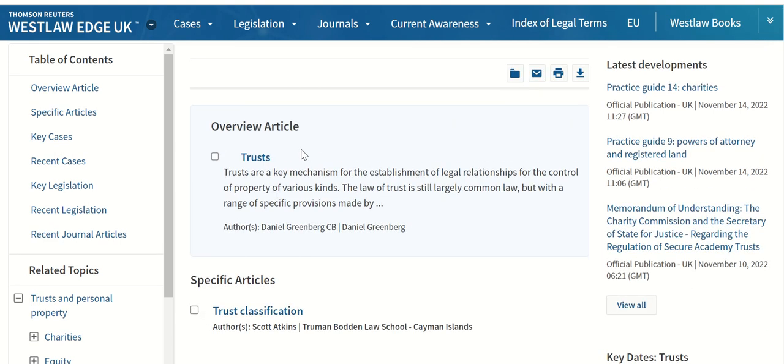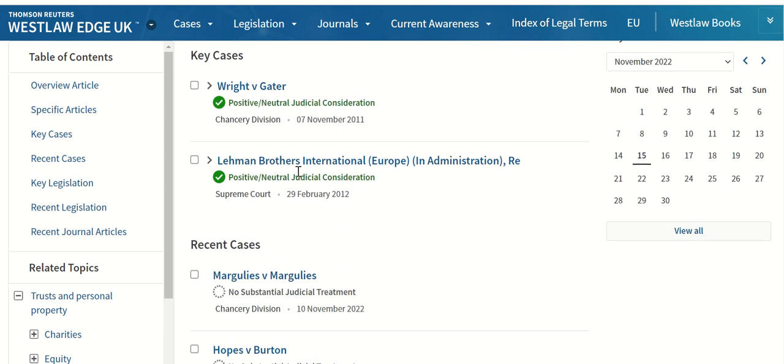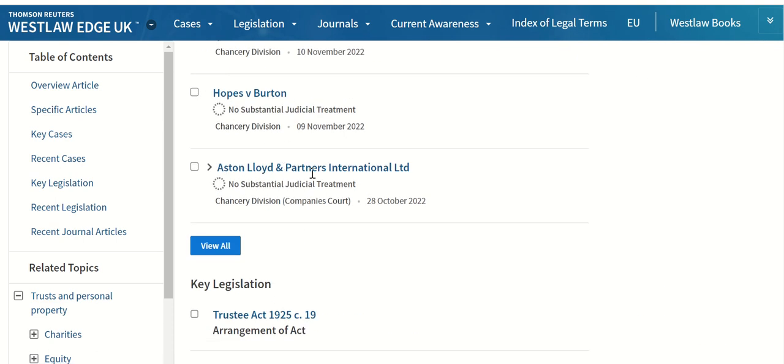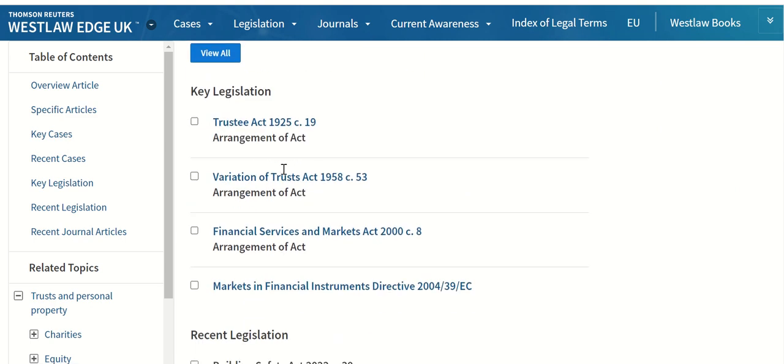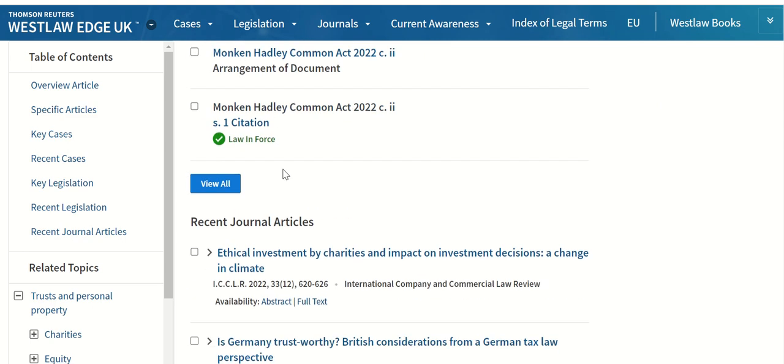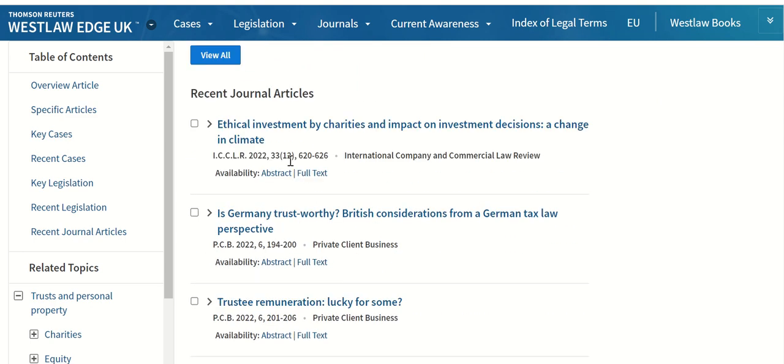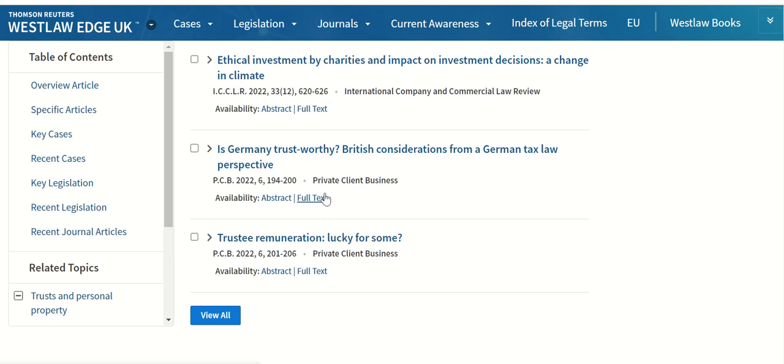But also on this topic page of trusts, as we scroll down, you'll see they're listing the key cases and then recent cases, key legislation and recent legislation, and journal articles. So you can see here it's a quick way of being able to find relevant information, quality sources, without actually doing searching. All we've done now is browsing and followed the few links that Westlaw have provided.